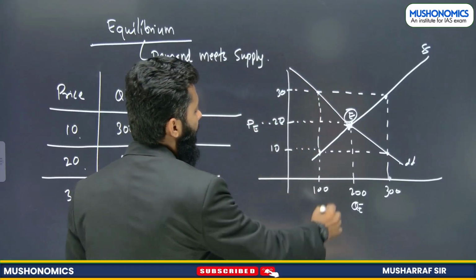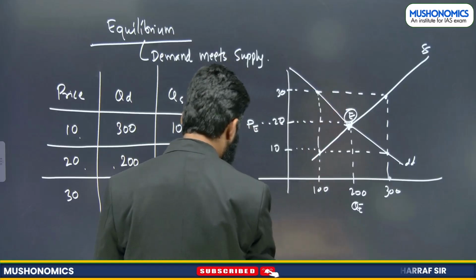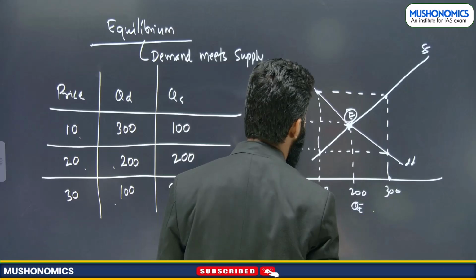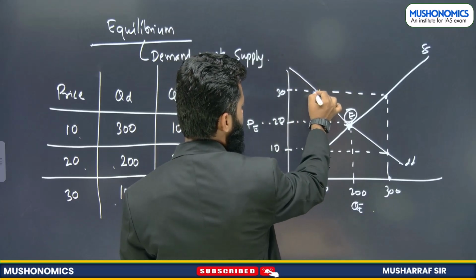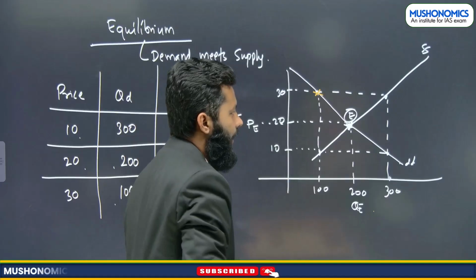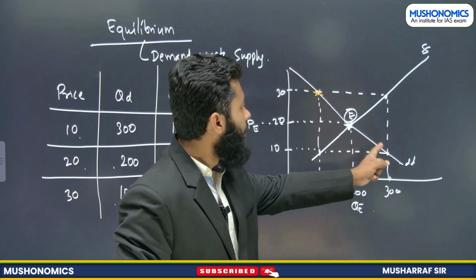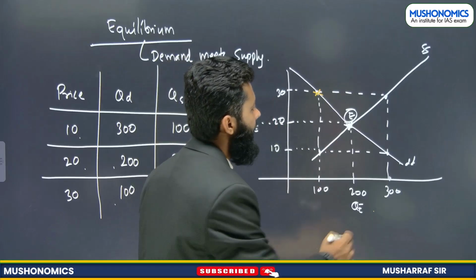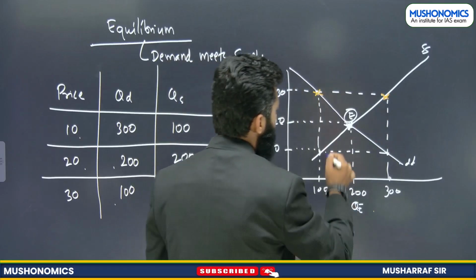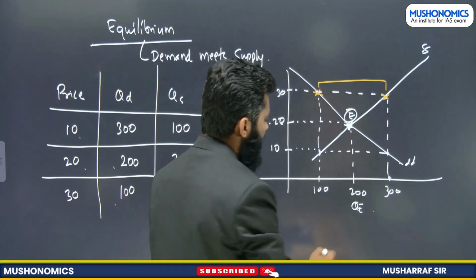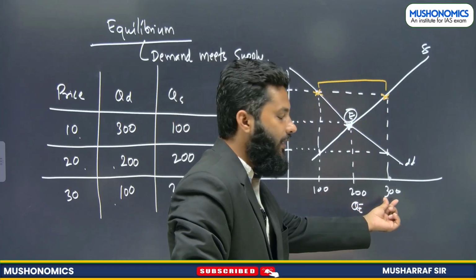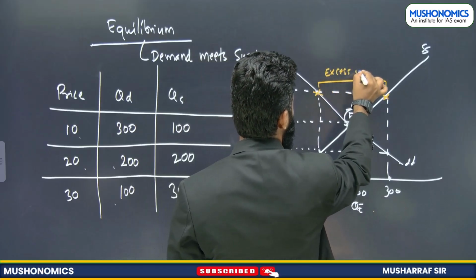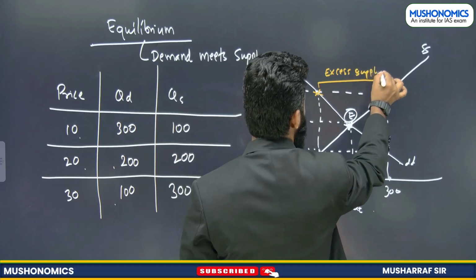Now see, case 1: at price 30, what is there? Demand is 100. This is the demand curve, no? So demand is 100 and the supply is 300. Demand is 100, supply is 300. This is known as what? Excess supply. I hope we are able to understand this.